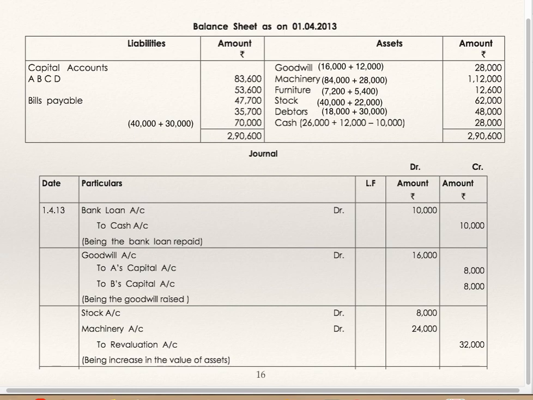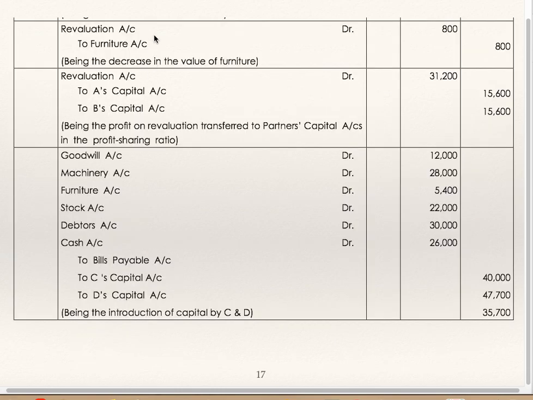In the books of AB, you are supposed to prepare revaluation account. AB is not going to close its books, but it is going to absorb the new company. So in the books of AB, prepare revaluation account and find out revaluation profit or loss. Revaluation account debit to furniture, decrease in the value of furniture. Revaluation account debit to A's capital, to B's capital. Being profit on revaluation transferred to capital account in profit sharing ratio, they are equal. So profit transferred to them is equal.